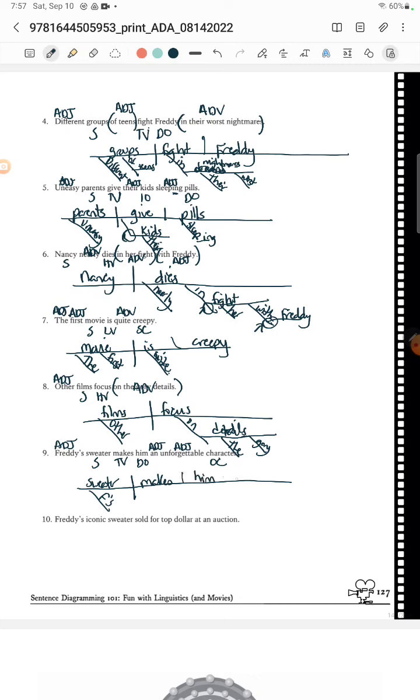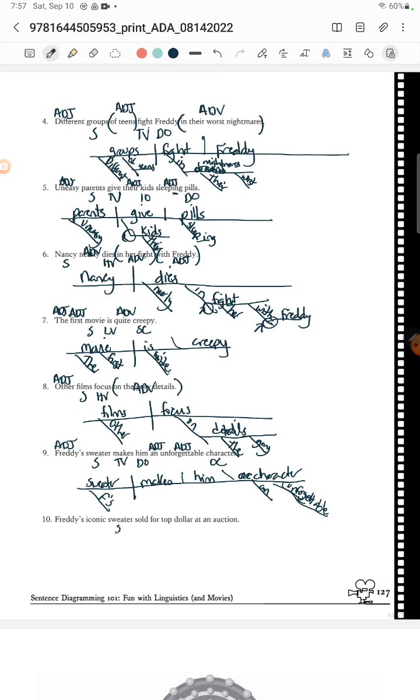It makes him, and it makes him character. And then he is, I know he's not an character, but he is here because unforgettable starts with a U. So it's kind of weird when you pull it apart, but he's unforgettable. And did I get all of it? And character, yeah. All right, which brings us to number 10.